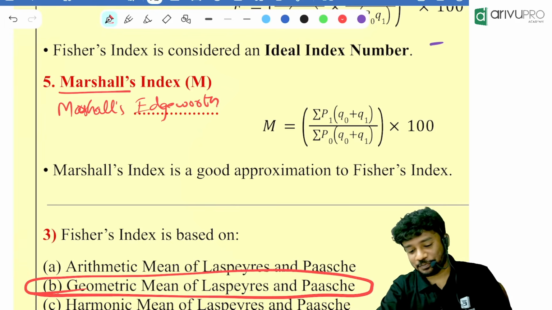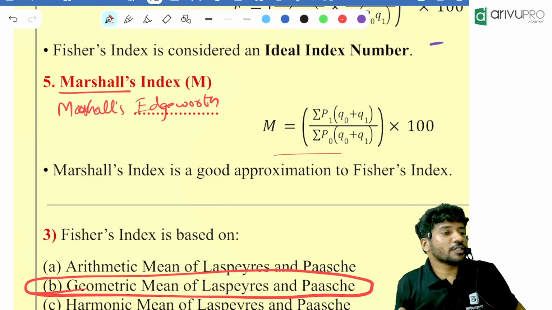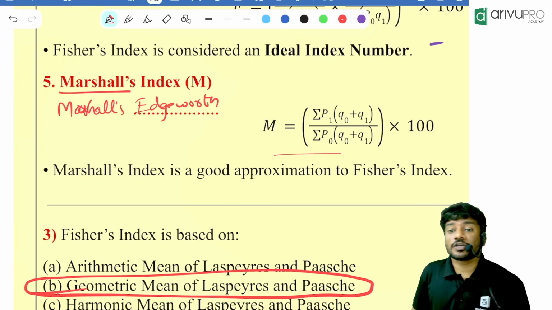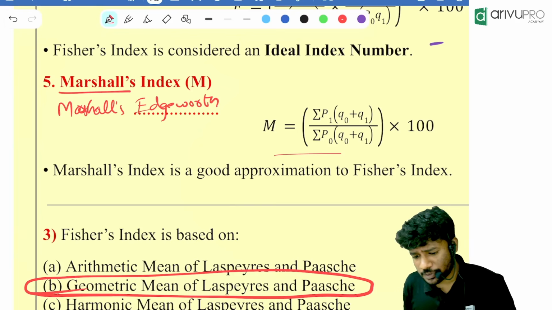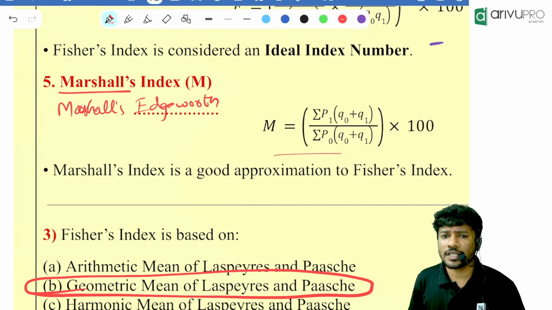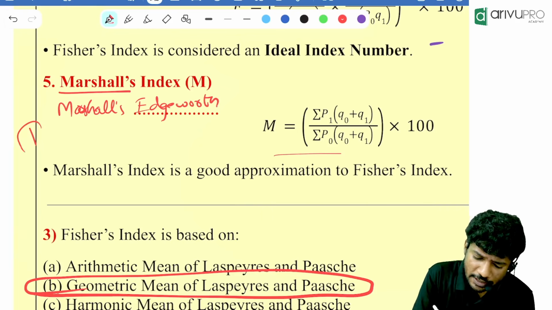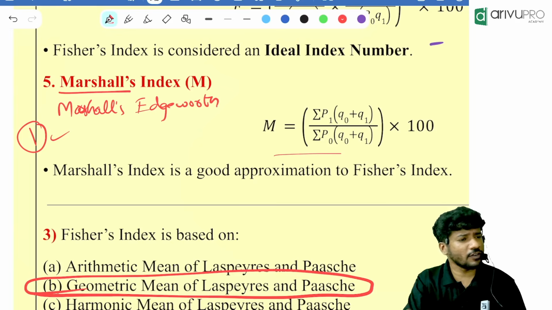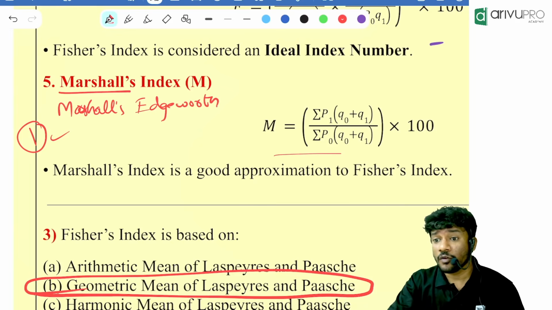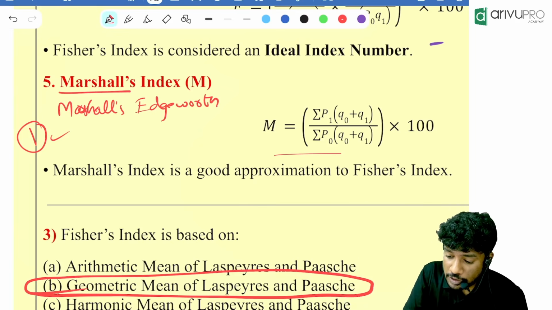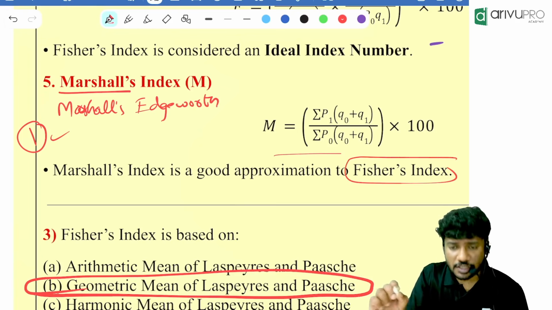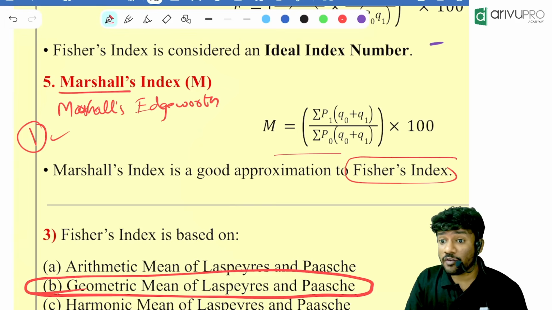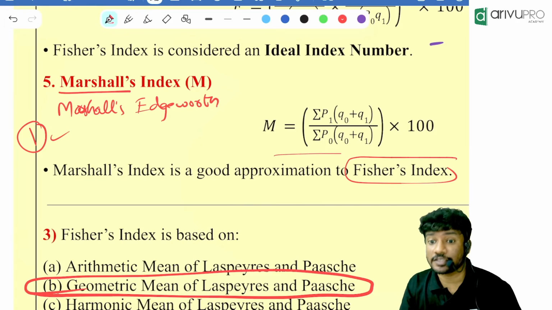Okay. So, M is equal to summation of P1 into Q0 plus Q1 divided by summation of P0 into Q0 plus Q1. There was only one attempt where they asked a question based on this. Otherwise, they will always ask a question like this: which one is a good approximation of Fisher index number? Marshall-Edgeworth. Which one takes the average of current year and base year quantities? Marshall-Edgeworth.